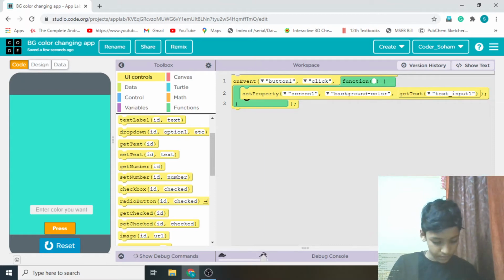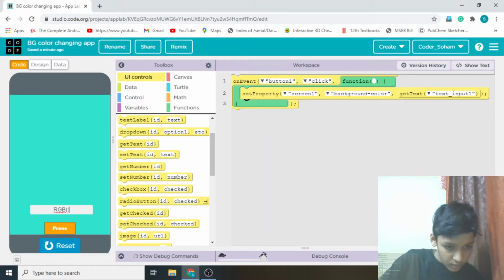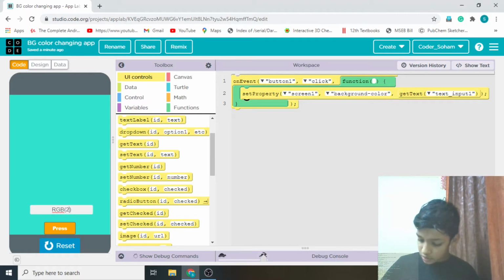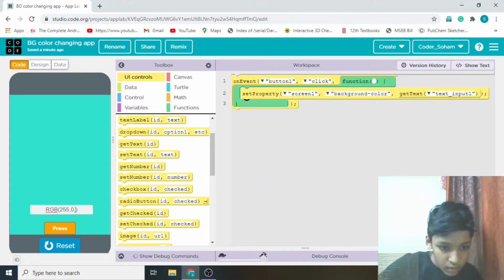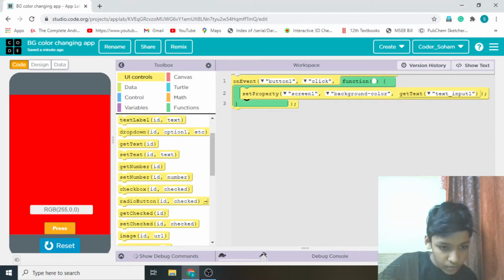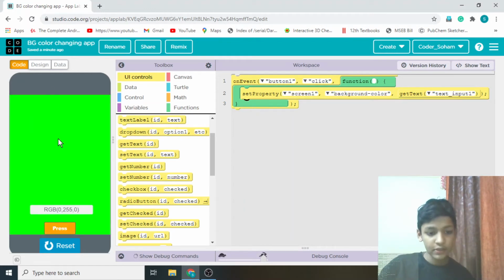Let's try RGB here. RGB bracket, I will put 255 comma 0 comma 0. See, it's changing to red. Now let's make this as 0 and this as 255. See, it's changing to green.